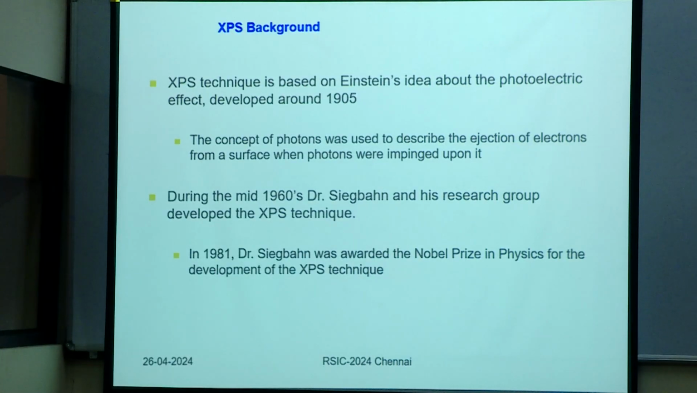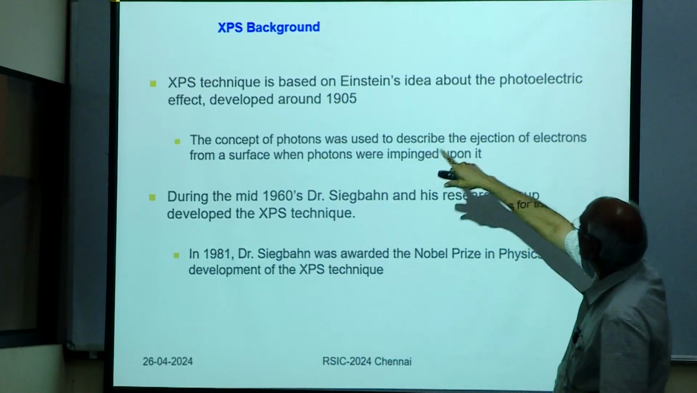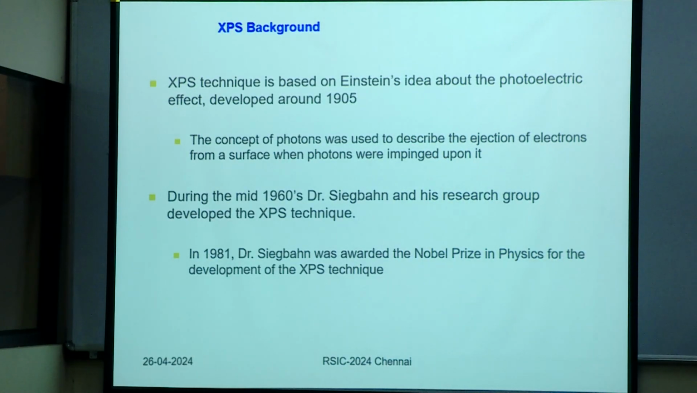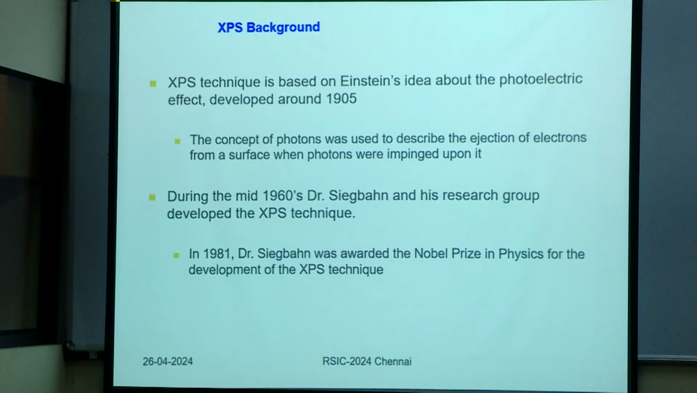The background is based on Einstein's idea about the photoelectric effect. He explained that in 1909. Okay, where you shine light, you get electrons. He explained what is the energy of this electron with respect to the light that is shined, and how it is related to the binding energy.